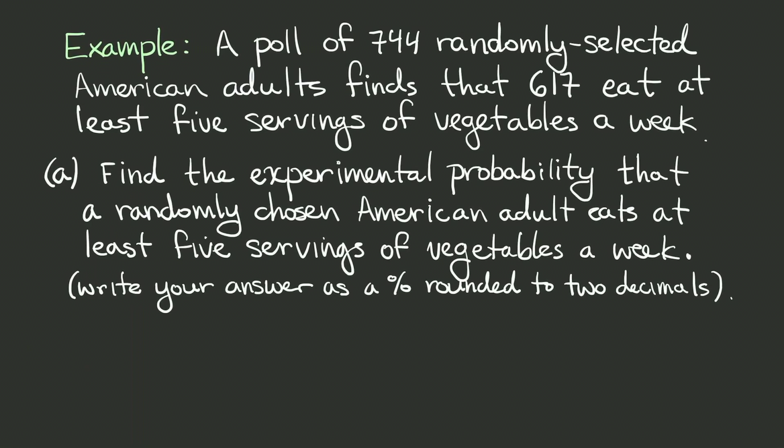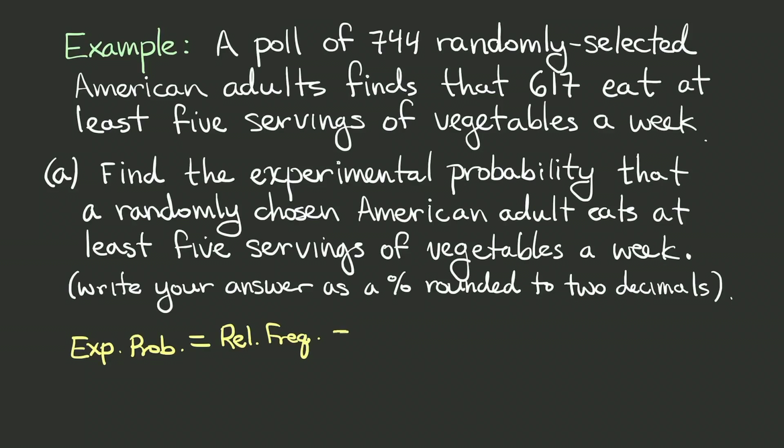In this example, we're told that a poll of 744 randomly selected American adults finds that 617 of them eat at least 5 servings of vegetables a week. So now we're supposed to find the experimental probability that a randomly chosen American adult eats at least 5 servings of vegetables a week. Now, the experimental probability is actually going to be the same as computing the relative frequency. And we know how to compute that.